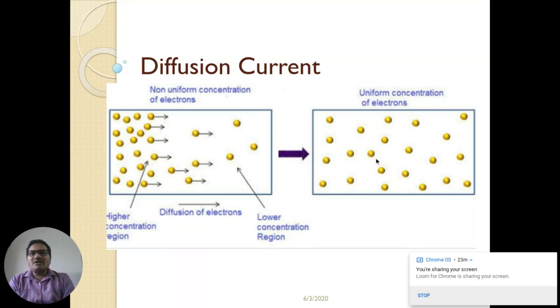This process is called the diffusion process, and the current under this process is called diffusion current.